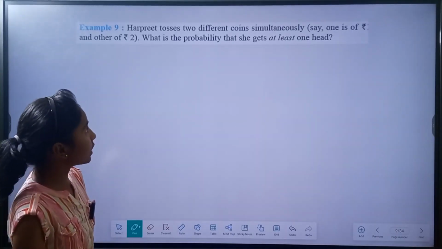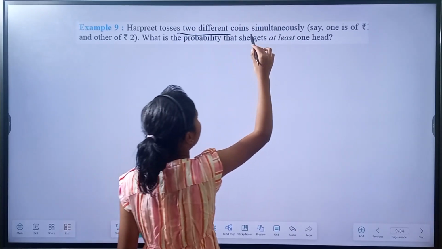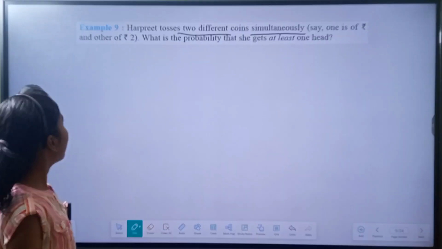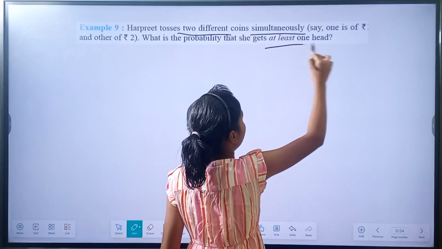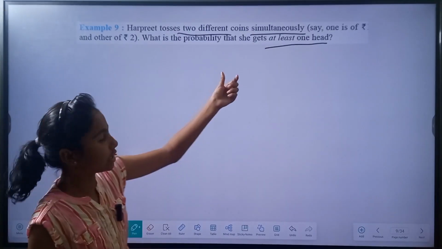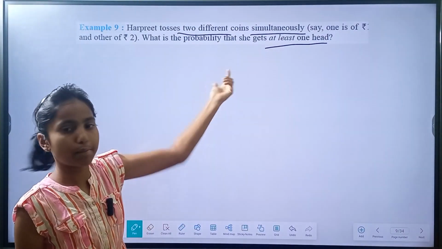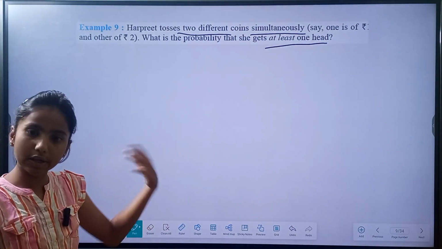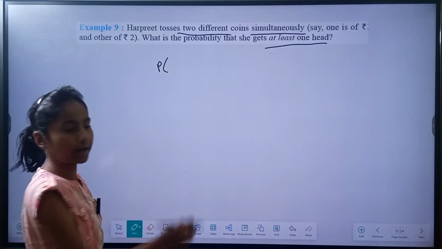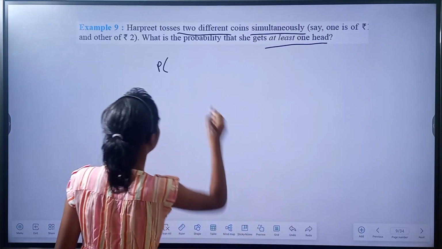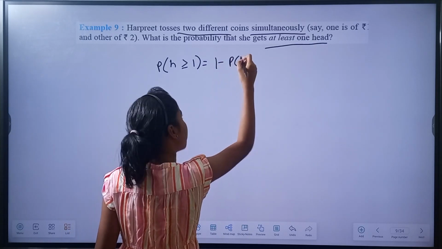Harpreet tosses 2 different coins simultaneously. Say one is of 1 rupee and the other of 2 rupees. Now what is the probability that she gets at least one head? So at least one head means one head or 2 heads. We have at least over here. So we can also write 1 minus getting only tails. So let us write that first. P of getting at least one head is equal to 1 minus P of getting both tails.